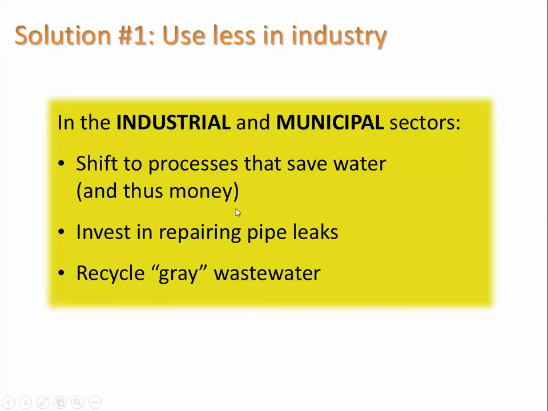Okay, and as far as industry goes, how could you save some water and money there? You can shift to processes that save water. You can invest in repairing pipe leaks, so dripping faucets, whatever it might be, within your facility, and you can recycle gray wastewater if possible.